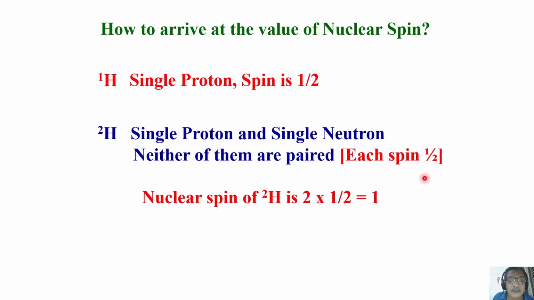Now combine this. What is the total nuclear spin of deuterium? 2 into half, since each of them has spin half. So 2 into half is 1, because I am just taking together the total spin. So the spin of deuterium is 1.